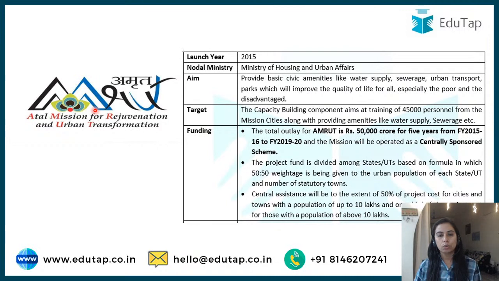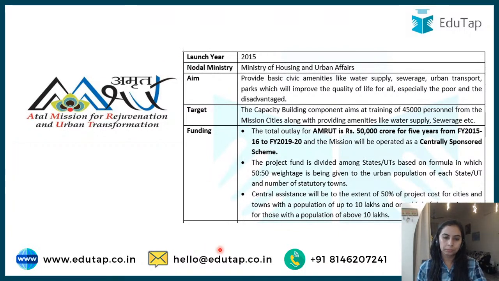Okay. So it was launched in 2015. Housing and Urban Affairs, MOHUA, is implementing it. Basic amenities are going to be provided to the cities, especially for the poor people, right? The outlay for 5 years was 50,000 crore, and it was a centrally sponsored scheme. I would suggest you go through the PDF of this particular lecture so that you can cover these schemes quickly. The important dimensions are written there, right?